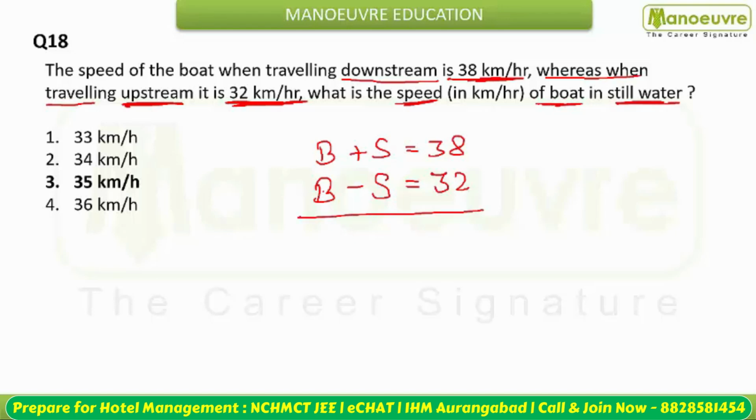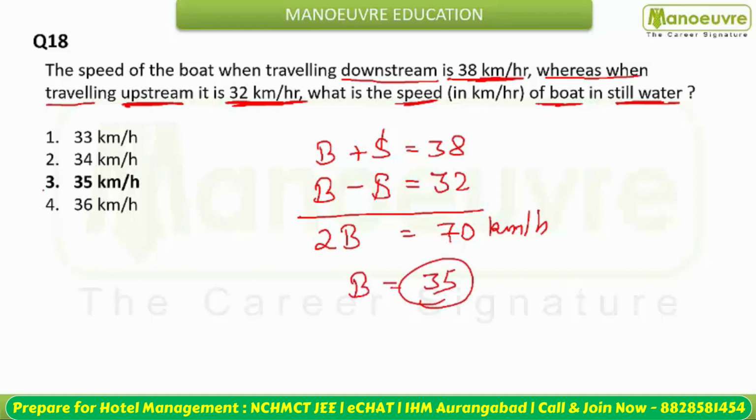So we're going to add these equations. You will have 2 boat, the speed of stream will cancel, and this will become 70 kilometer per hour. So what is going to be the value of the speed of the boat? It is going to be 35. So option number 3, 35, is your correct answer.